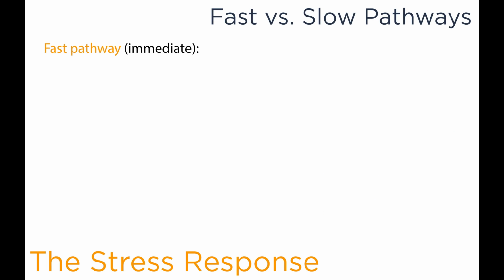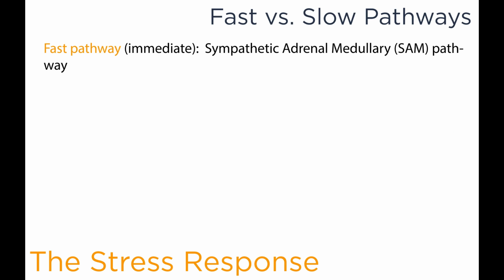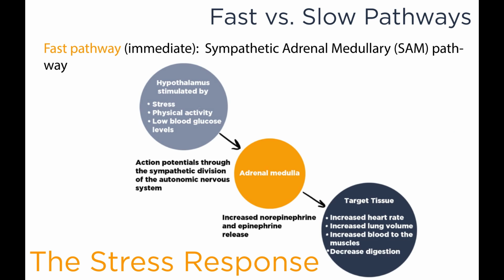The fast or immediate pathway is the sympathetic adrenal medullary pathway. In this pathway, the hypothalamus is stimulated by stress, physical activity, or low blood glucose levels. And that stimulation causes the generation of action potentials through the sympathetic division of the autonomic nervous system, which has an effect on the adrenal medulla, which causes the release of norepinephrine and epinephrine from the adrenal medulla, which has effects on various target tissues, such as increasing heart rate, increasing lung volume, increasing blood to muscles, and decreasing digestion.